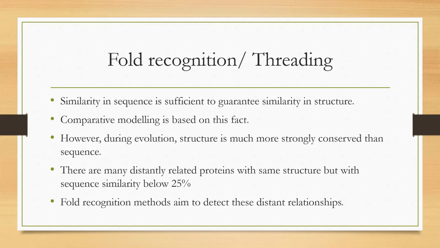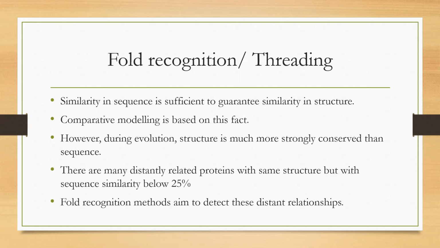However, during evolution, structure is more strongly conserved than sequence, which means that there are proteins that have similar structure though there is no sufficient sequence identity. As we discussed in the case of comparative modeling, though there is no sequence identity of at least 25%, the three-dimensional structures are still similar.